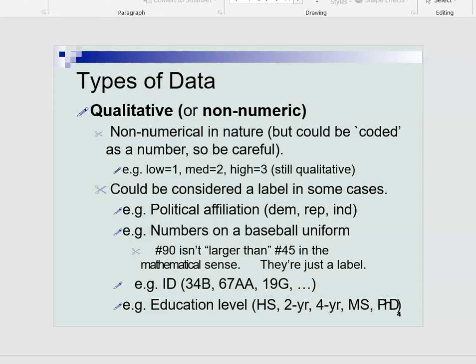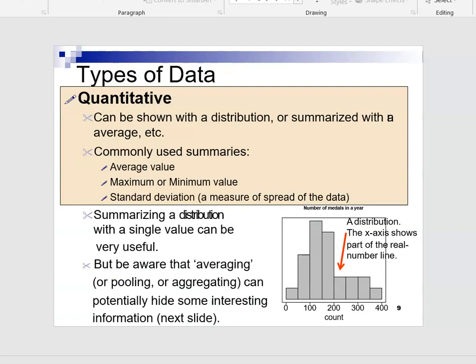Similarly, any ID may have certain numbers and alphabets also, but the number here is just an identification or label. Similarly, for education level, there are so many examples of this. Okay. Now, moving on further.